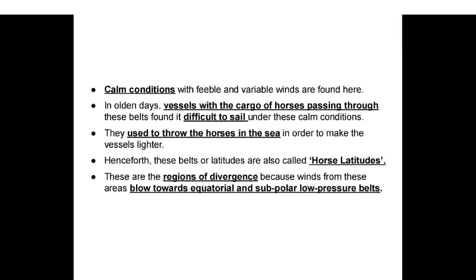Calm conditions with feeble and variable winds are found here. In olden days, vessels with cargo of horses passing through these belts found it difficult to sail under these calm conditions. They used to throw the horses in the sea in order to make the vessels lighter. Hence, these belts or latitudes are so called horse latitudes. These are the regions of divergence because winds from these areas blow towards equatorial and subpolar low pressure belts.